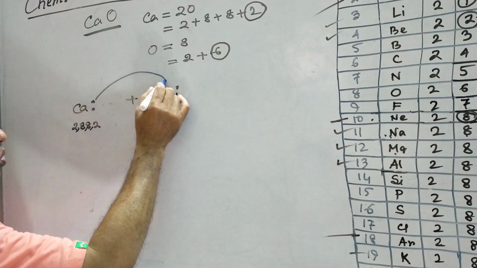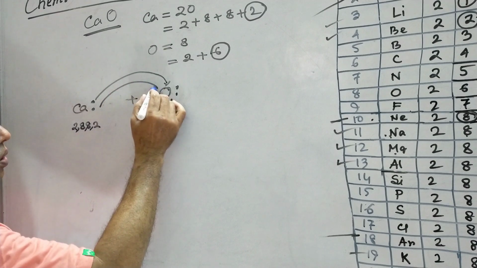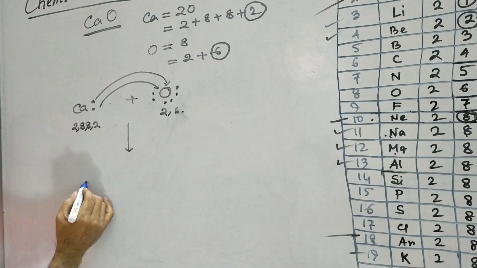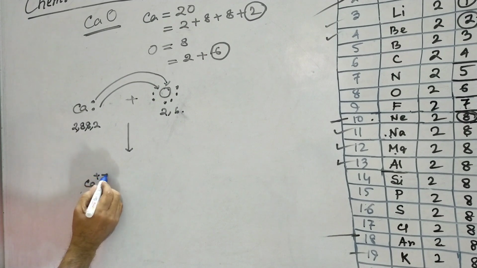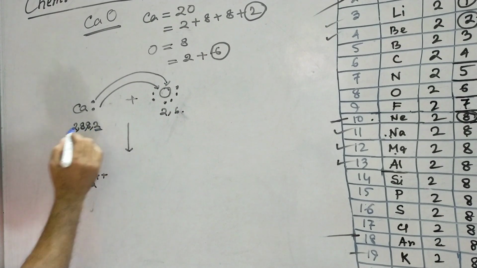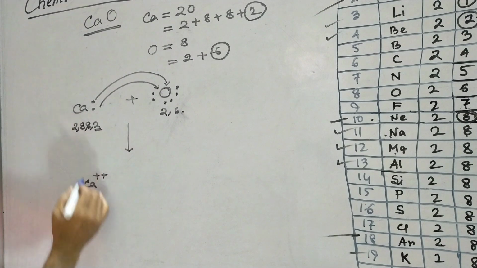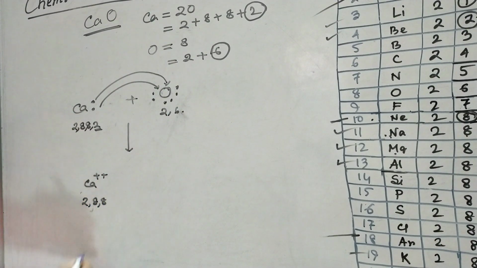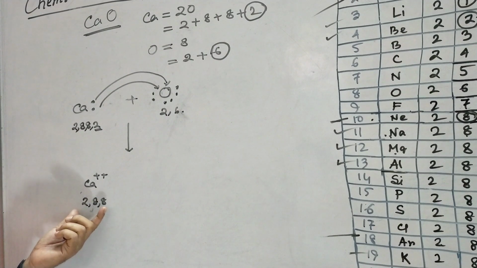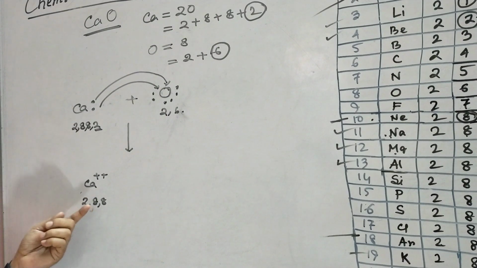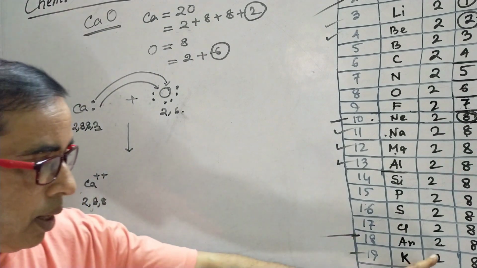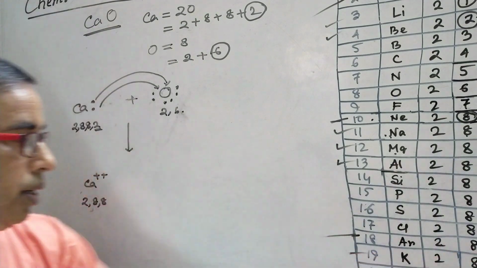Calcium gives these 2 electrons to the oxygen atom, and what happens to that? Calcium is converted to Ca2+ because 2 electrons are already gone. Now the electronic configuration is 2, 8, 8. That is, it acquires the electronic configuration of the inert gas, which is argon. Argon has 2, 8, 8.